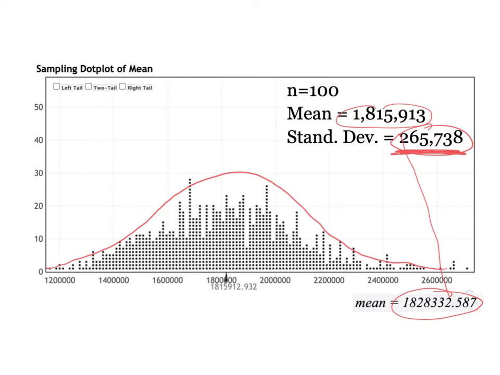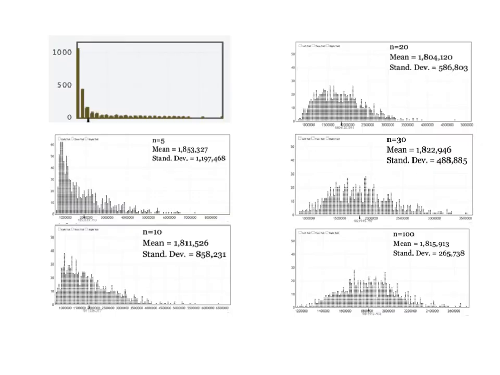Okay, so we started off with a distribution that was wildly skewed right, but by taking increased sample sizes as we go, you might notice that our sampling distributions have stopped being so strongly skewed and are becoming more and more bell-shaped as we move. So here are the 6 graphs, so you can see them all at once. Remember, our population was heavily skewed to the right. That's this one up here.